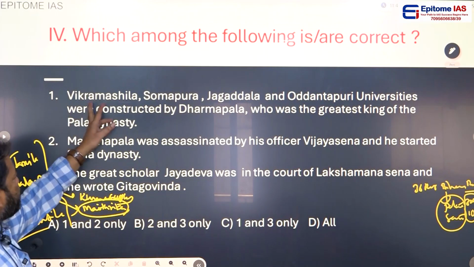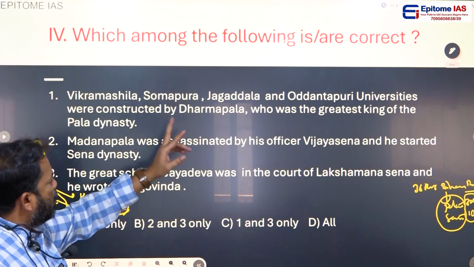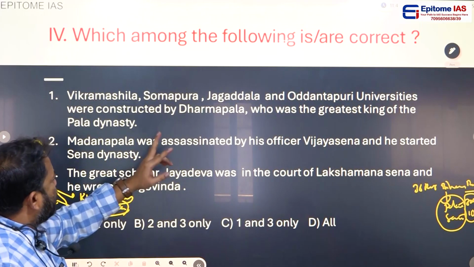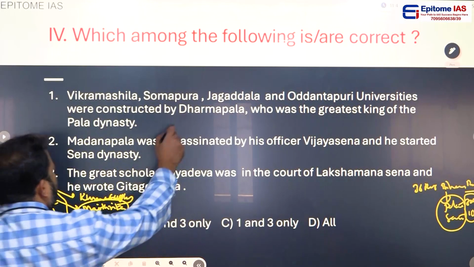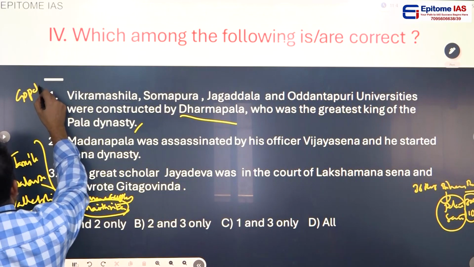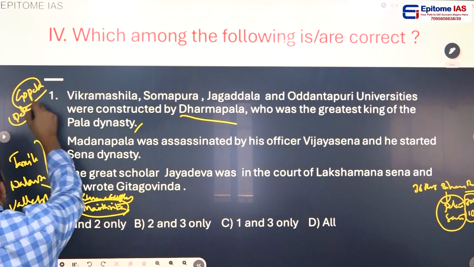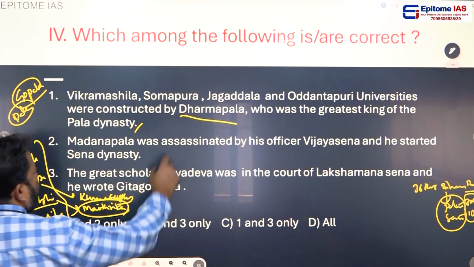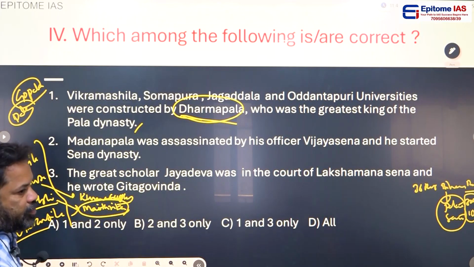And coming to the point, Vikramasila, Somapura, Jagaddala, Uddantapuri universities were constructed by Dharmapala, who was the greatest king of the Pala dynasty. Right statement. Actually, Gopala was the founder of the Pala dynasty in Bihar and Bengal. And Dharmapala was the greatest king of the Pala dynasty.